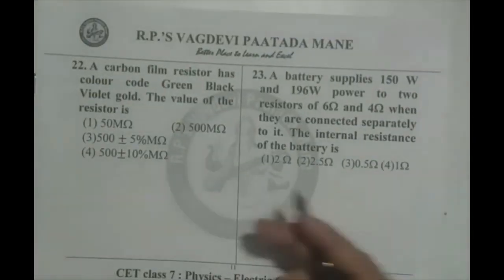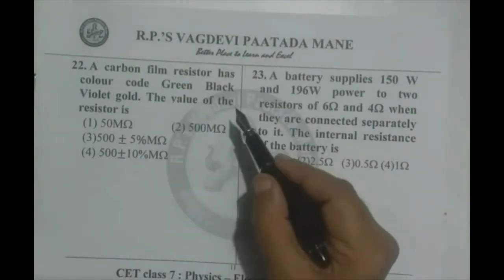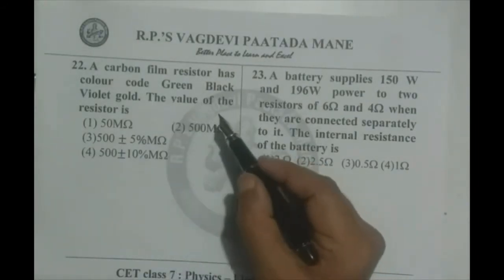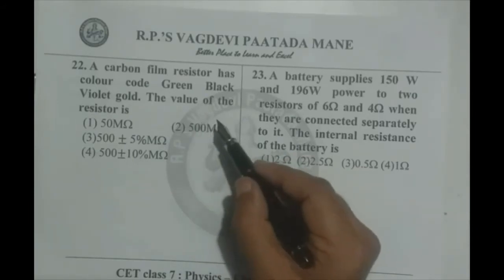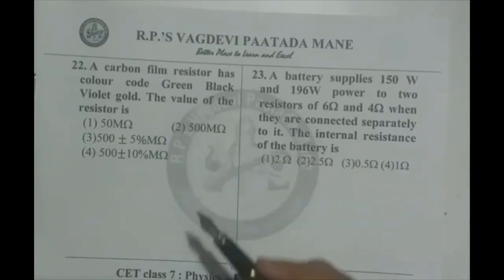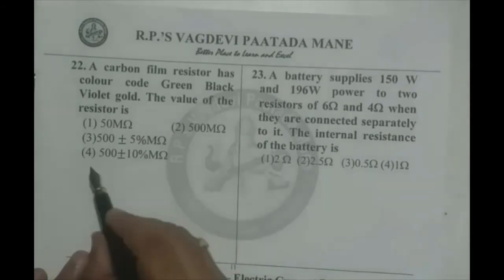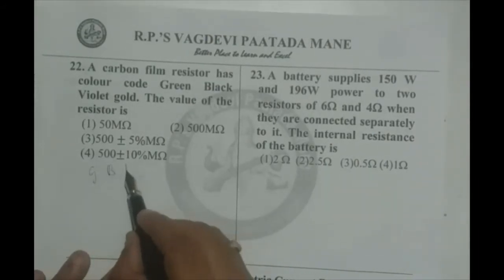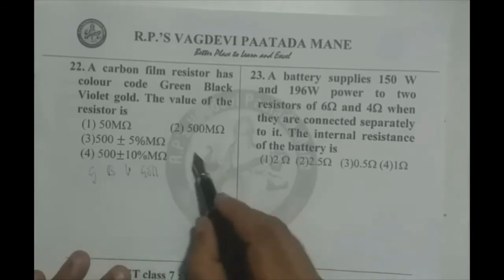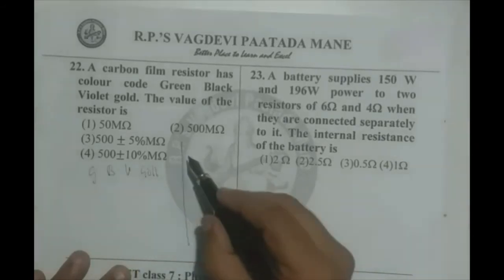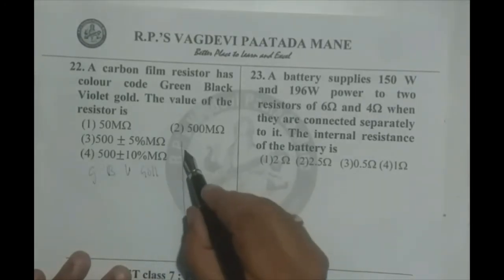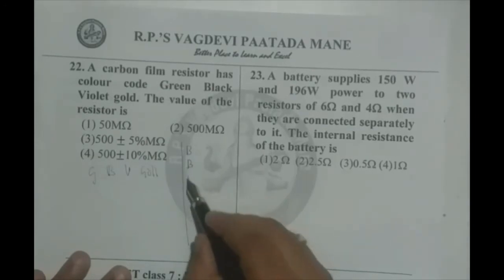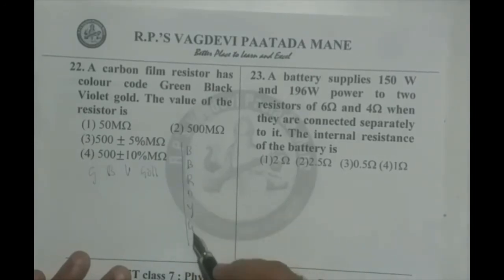Question number 22. A carbon film resistor has color code green, black, violet, gold. The value of the resistance? Observe, it is a color coded resistance. We are given green, black, violet and gold. We know how to decode the colors: we start from black, B B ROY goes to Bombay via Gateway.